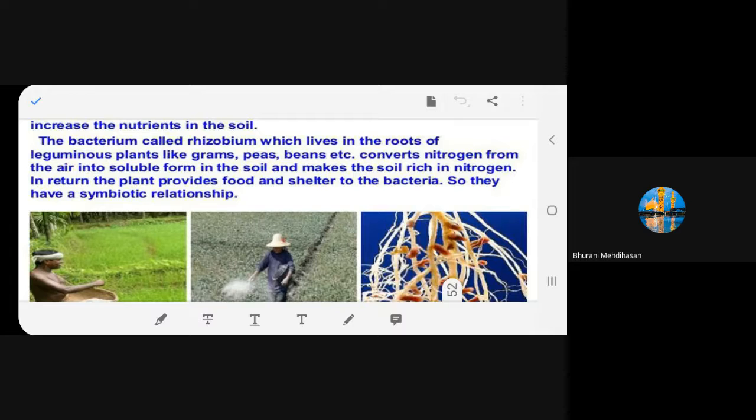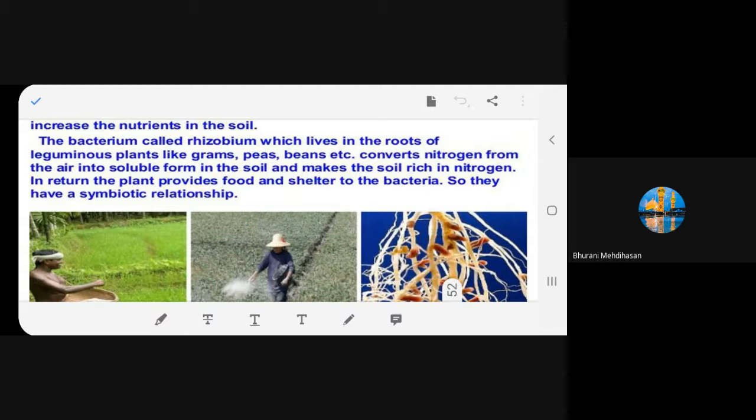And what is the plant giving? So the plant is giving food and shelter to the bacteria. So the bacteria is capturing nitrogen and helping the plant to make protein. And what is the plant giving back to rhizobium? It is giving a place to stay, isn't it? It's giving shelter as well as food to the bacteria.